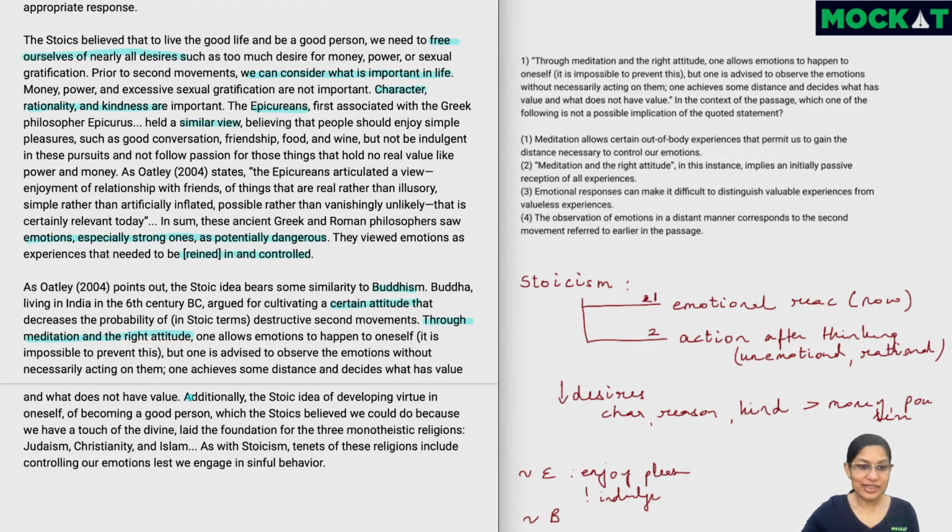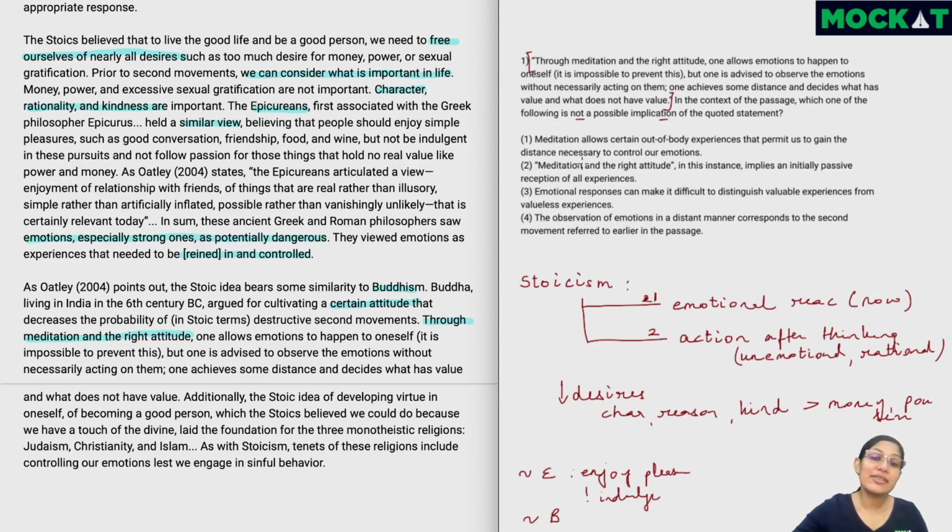Now, here we have the same sentence which is given in the first question. And if you see, the next sentence is speaking about something else. It's speaking about different religions. So since this sentence is about Buddhism, we can solve this question right here. So the question is, which of the following is not a possible implication of the quoted statement? That means 3 of the options given here can be inferred based on this sentence. One of them won't be.